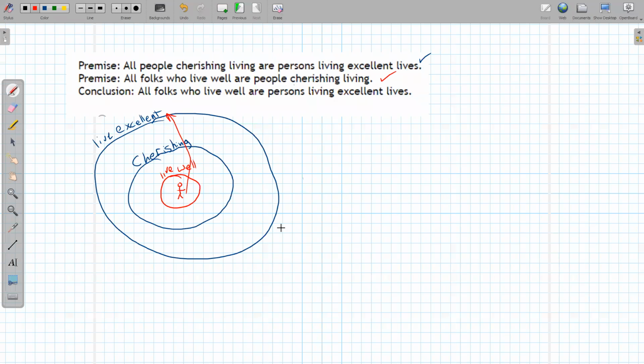So I didn't do a square here. I just did circles for my Venn diagram. That's okay. These circles happen to live completely inside of each other just because of, what's that ding dong? Just because of the way the premises worked out. And we'll look at another example in a minute.